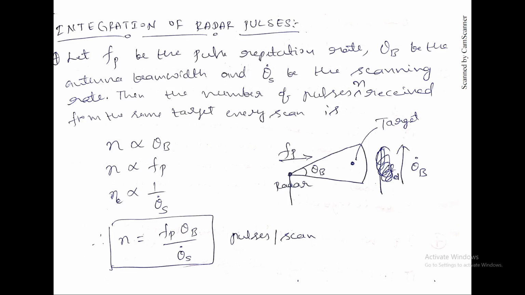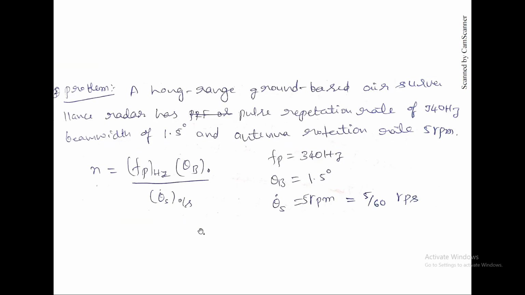How much angle, at what speed, it is rotating. Actually, this data should be in degrees. So if they are given in RPM, we need to convert it into degrees per second. This theta b will say anyways it is in degrees, so it's fine.